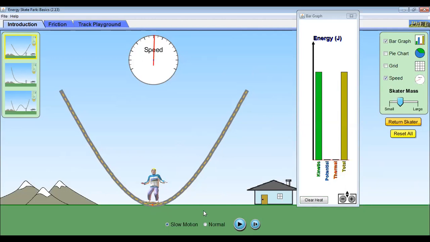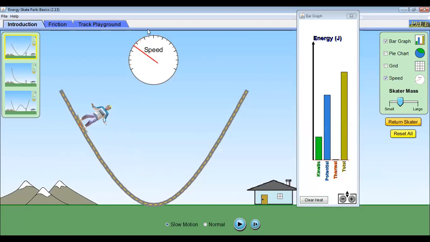But what will happen? The object will not stop there because it is having kinetic energy. So it will again start moving up. As the object is moving up, you will find its potential energy will keep on increasing because the height is increasing. And what happens to the kinetic energy? The kinetic energy is decreasing. Why is it decreasing? Look at the speedometer. The speedometer shows the speed is decreasing. Clear? As it rises up, the speed decreases, so the kinetic energy decreases and the potential energy increases.